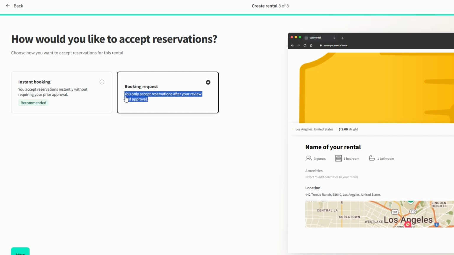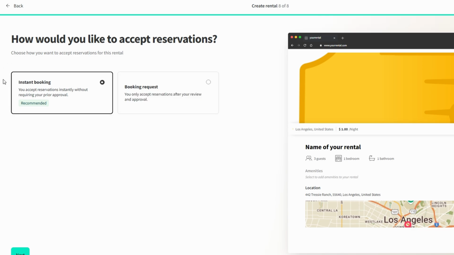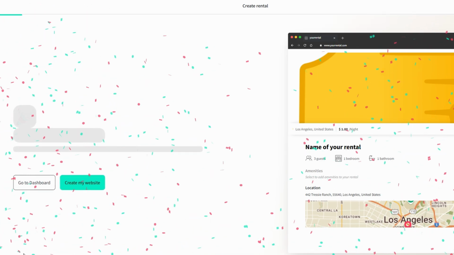On the other hand, if you're ready for a more streamlined experience where bookings are automatically confirmed without any extra steps, instant booking is the way to go. It's perfect for hosts who prefer a hands-off approach and want to save time. After selecting your booking method, click Next to continue the process.